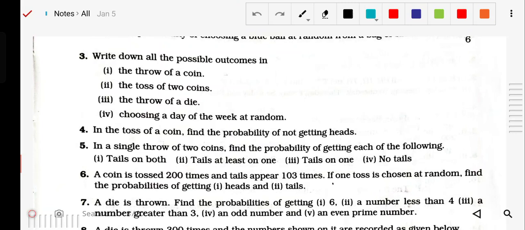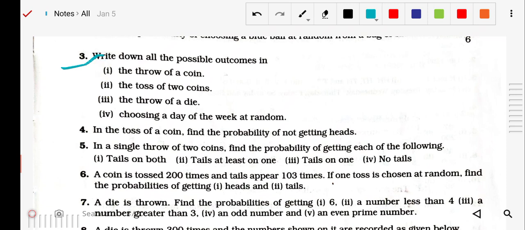Good morning, students. Today we'll continue chapter 2 of probability. Last class we discussed what probability is, and we covered its theory. Questions number 1 and 2 we have already seen. Today we'll see question number 3, which is the first question.